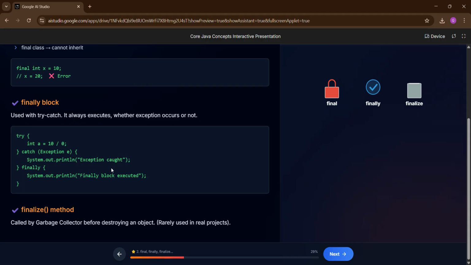Finalize method. Definition, called by garbage collector before destroying an object. You can see the code in our conversation history. Note, rarely used in real projects.